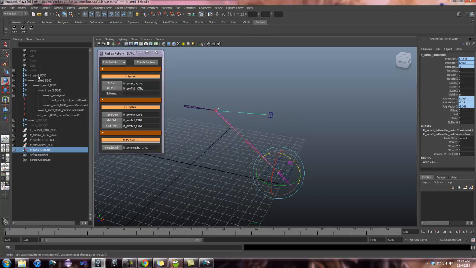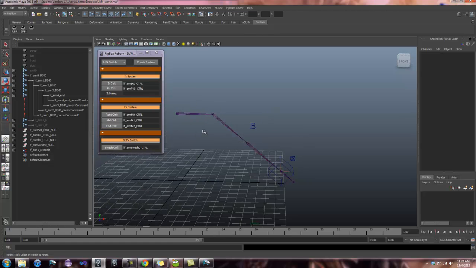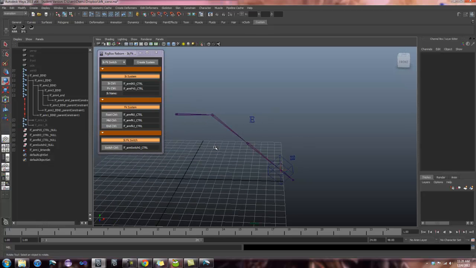This is sort of hard-coded. It's parsing based on underscores. So if you don't use underscores, if you use camel case, you might want to go in and change how it's parsing the information. That's totally up to you. You can just type in the name of the IK handle and it'll automatically take that. So if you don't want to play around with the code, you don't have to. But that's essentially the IK-FK switch.